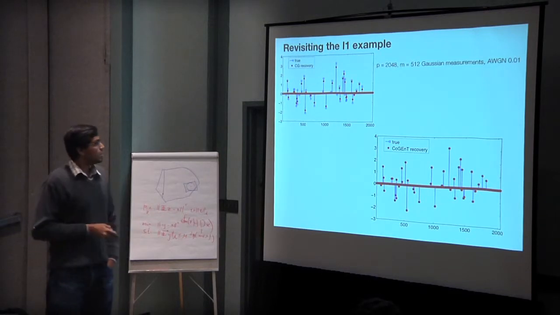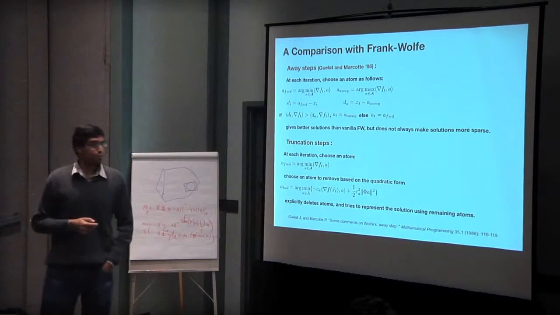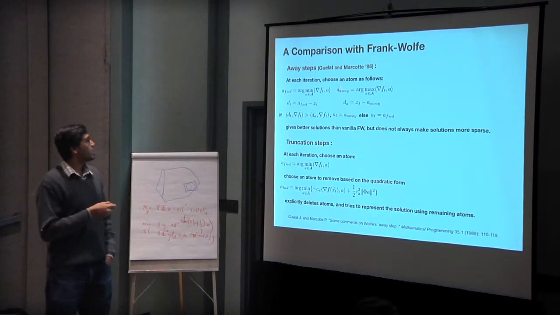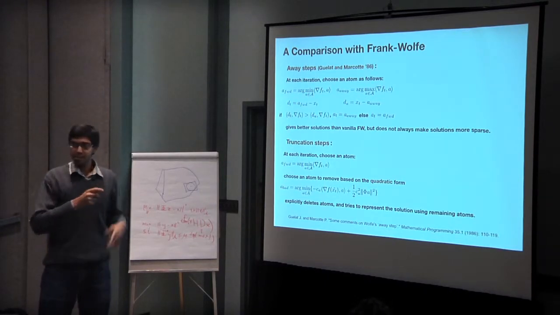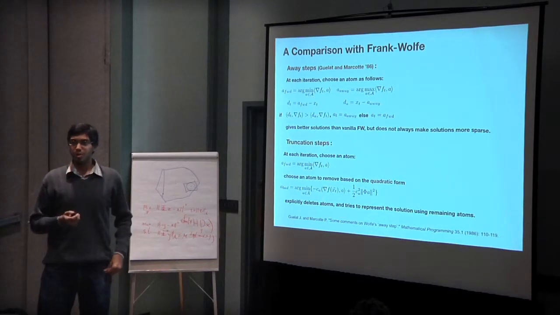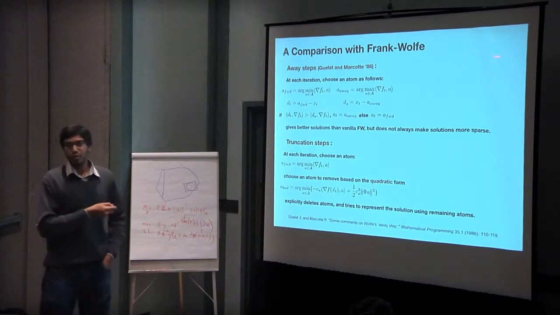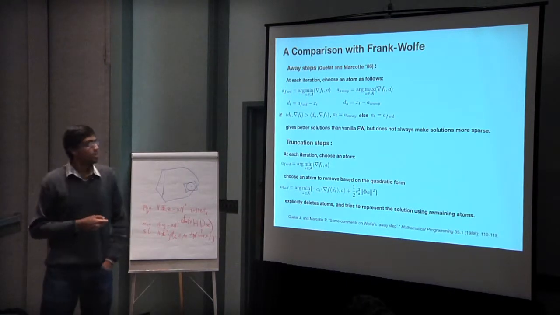Okay, so that's good. I'm just going to compare what we are doing with the away steps in Frank-Wolfe. So this is the definition of the away step, right? So at each iteration, you choose an atom based on these set of equations. And remember, in our case, we are dealing with these atomic norms. So the atomic set is symmetric about the origin. So A away is just going to be the negative of A forward, right? Because both A forward and A away are candidate atoms in our case.